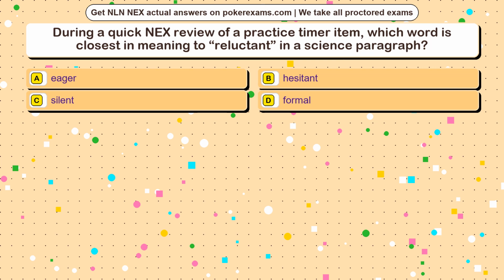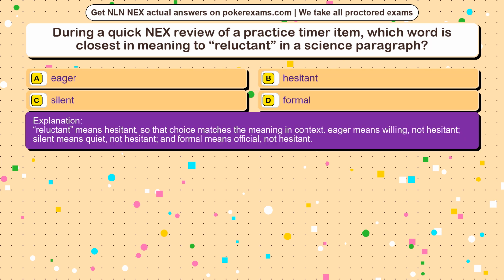The correct answer is option. Reluctant means hesitant, so that choice matches the meaning in context. Eager means willing, not hesitant. Silent means quiet, not hesitant. And formal means official, not hesitant.